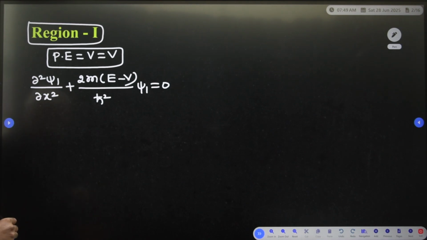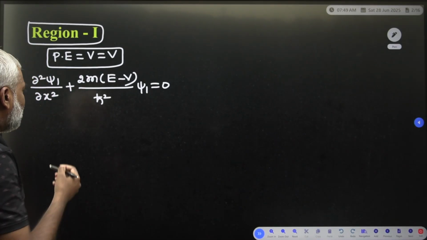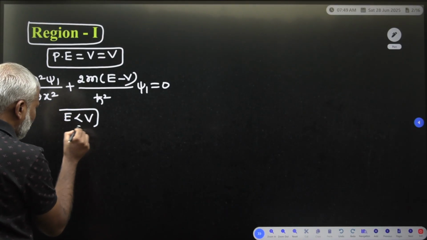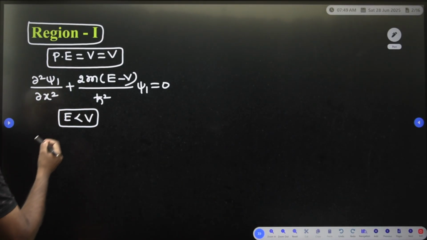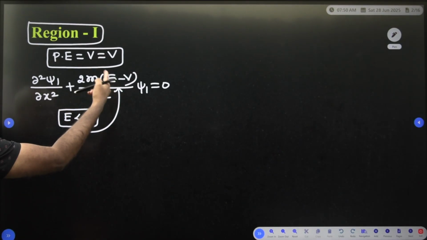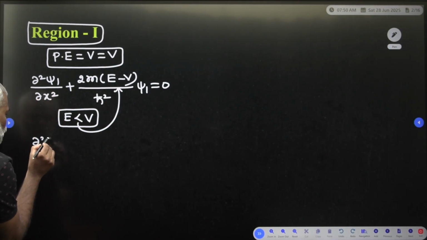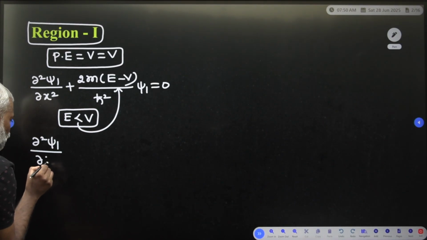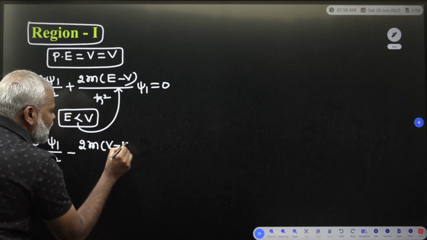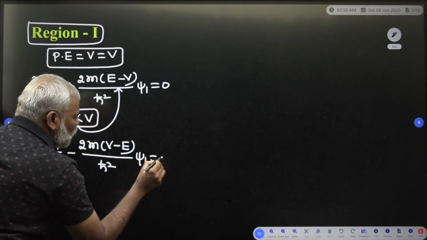But our condition is E is less than V. Since E is less than V, you have to rearrange that expression: d square psi 1 by dx square minus 2m into V minus E divided by h cut square into psi 1 is equal to 0.